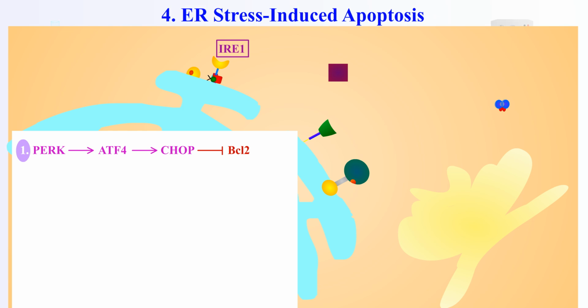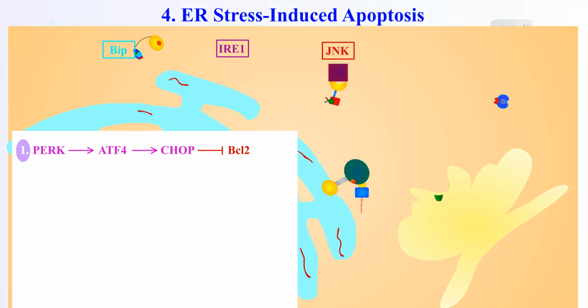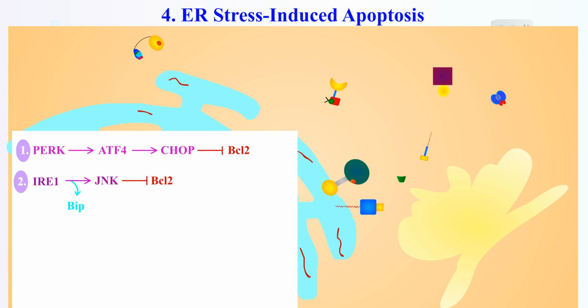B. IRE1, or inositol-requiring enzyme 1 pathway. IRE1 is a transmembrane sensor in the ER. In normal conditions, it is kept inactivated in the ER, bound to the chaperone protein BiP. During stress, the chaperone gets dissociated from IRE1. The free IRE1 activates the JNK protein, or c-Jun N-terminal kinase, which phosphorylates and inhibits BCL2.